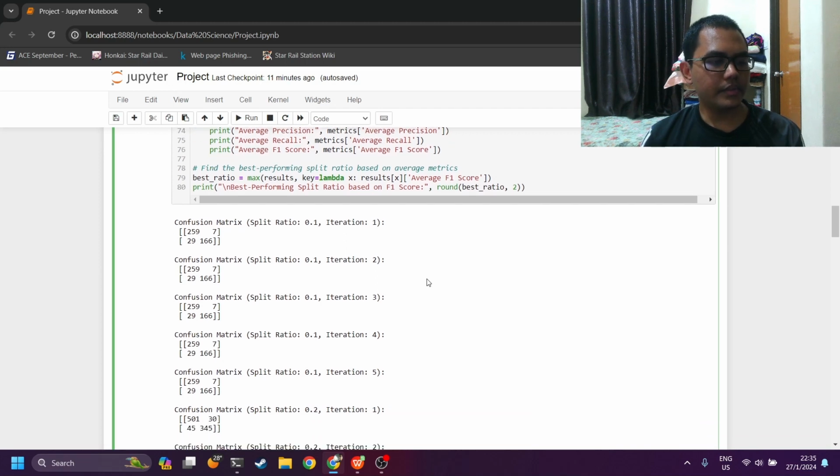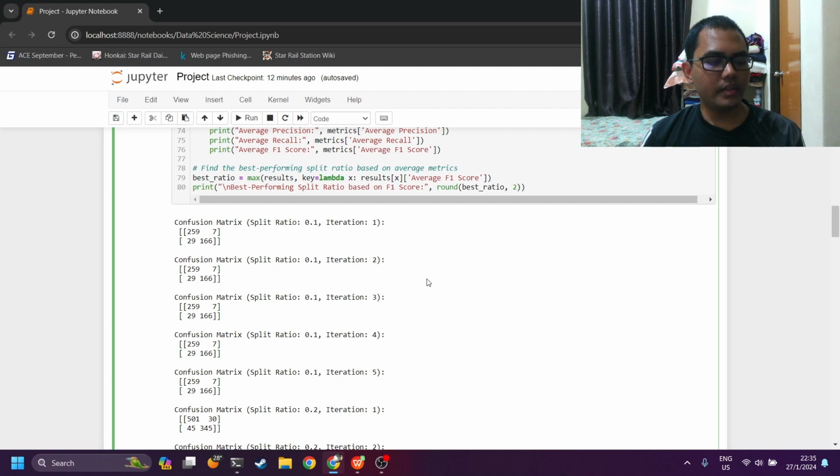For example, the significance of accuracy. Accuracy is a measure of how often the model makes correct predictions overall. The formula is true positives plus true negatives divided by the total number of instances. Precision is the true positives divided by the sum of true positives plus false positives, because precision focuses on the accuracy of positive predictions. Then we have recall, which is true positives divided by the sum of true positives plus false negatives, because recall measures the ability of the model to capture all positive instances.